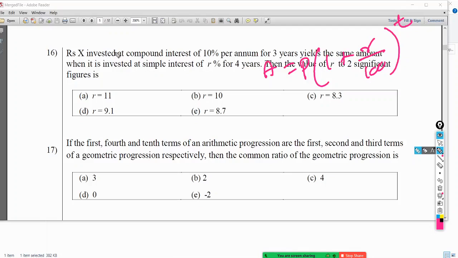Rupees X is invested, that is the principal. X is invested at compound interest of 10%. So that is R is 10%. For 3 years, T is 3 years. Yield can get now the same amount when it is invested at simple interest of R for 4 years. So then we have to calculate simple interest also. So in simple interest it is R, the T is 4 years. Then the value of R to 2 significant figures is, right, 2 significant figures.